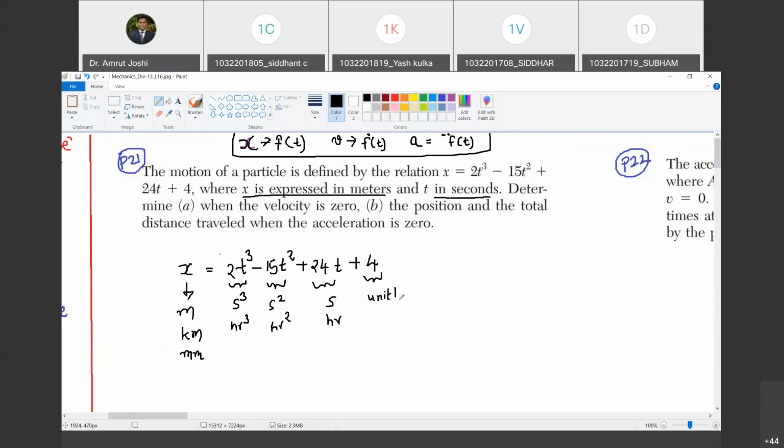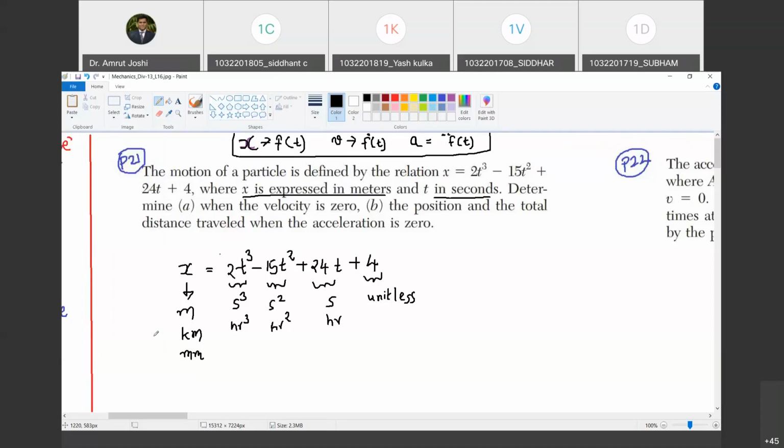Yes, sir. Now look at this equation. Isn't it weird that we are equating something in length dimension on the left hand side with something of dimensions of powers of time? Are you with me? Yes, sir. Such equations where dimensions of the left hand side and right hand side do not match, we call them dimensionally non-homogeneous equations.